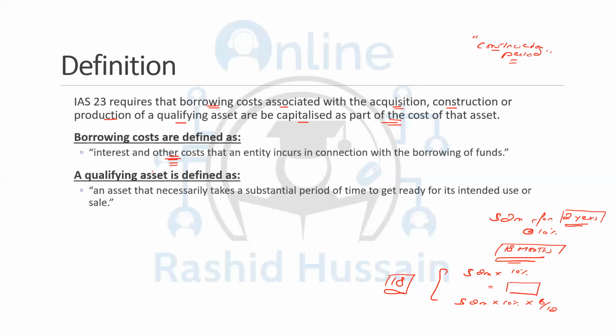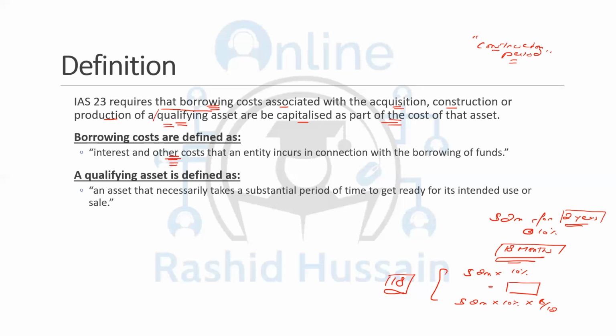And then you have the qualifying asset. IAS 23 says that if you are taking loans to construct a qualifying asset, only the qualifying asset, then the interest cost should be capitalized.